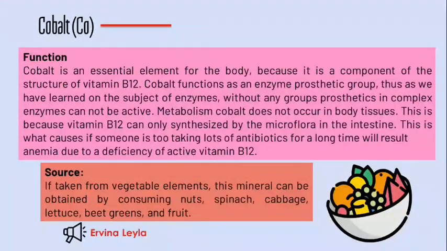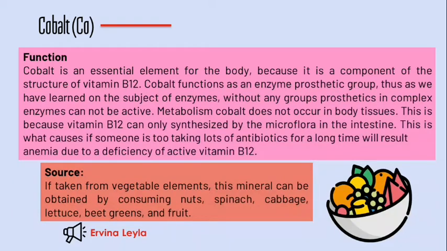Next, cobalt, Co. Function: cobalt is an essential element of the body because it is a component of the structure of vitamin B12. Cobalt functions as an enzyme protective group. This we have learned in the subject of enzymes. Without the protective group, the enzyme complex cannot be active. Metabolism of cobalt does not occur in the body tissue. This is because vitamin B12 can only be synthesized by microflora in the intestine.